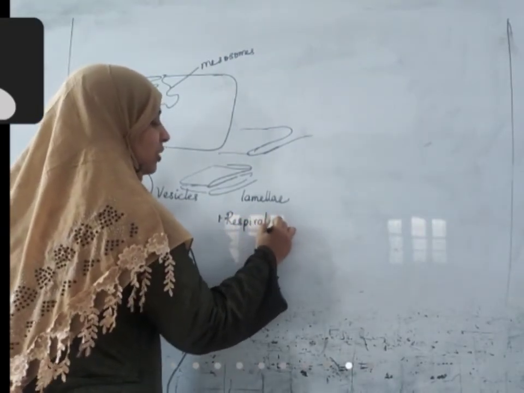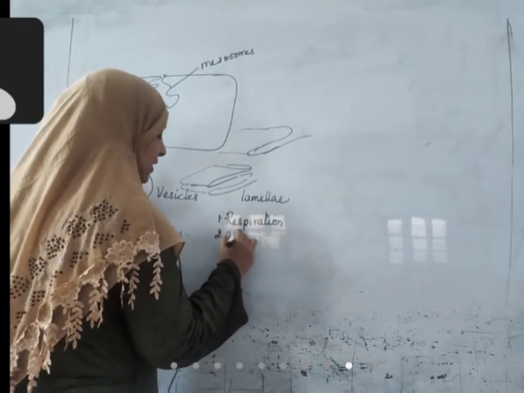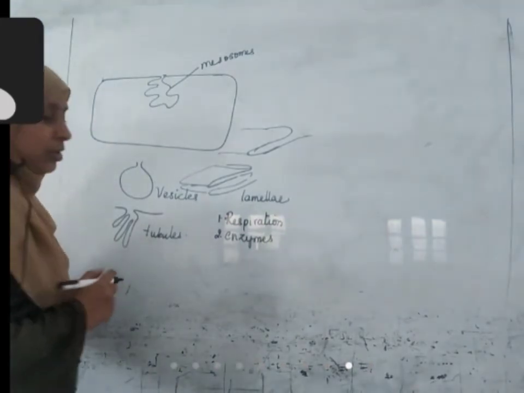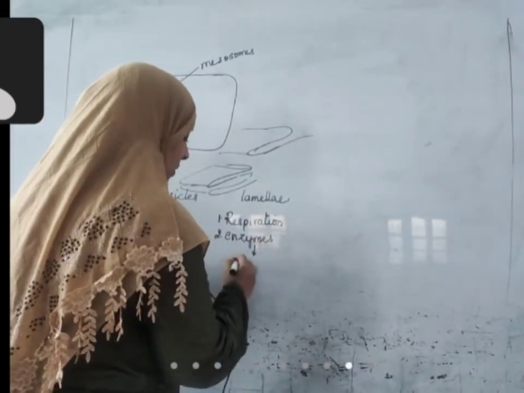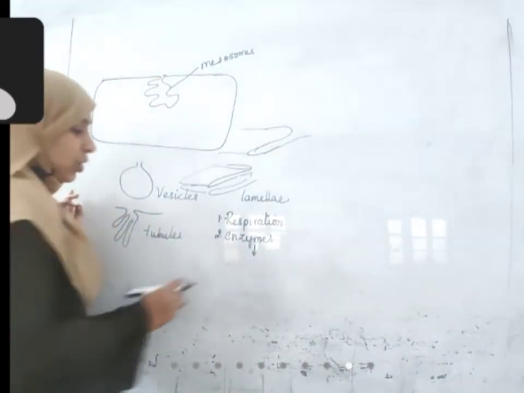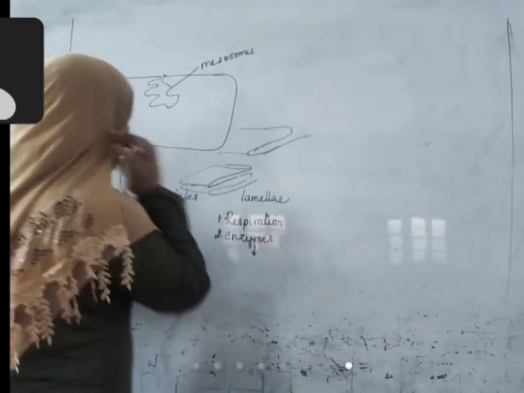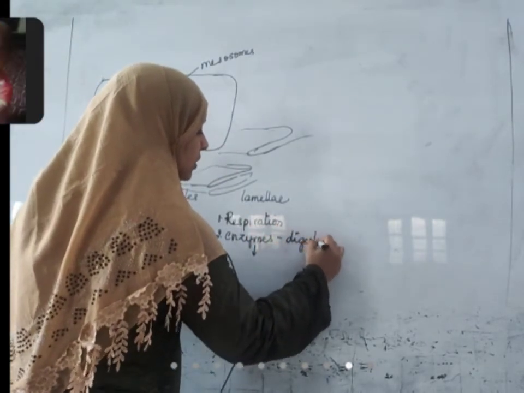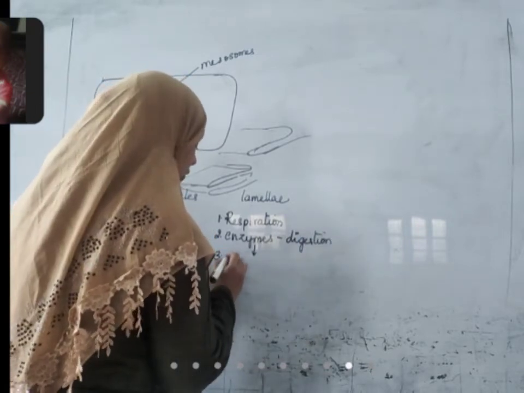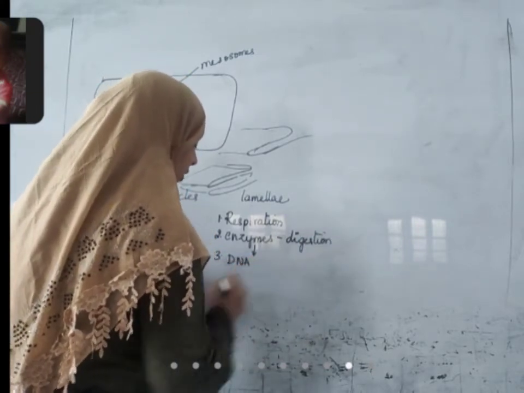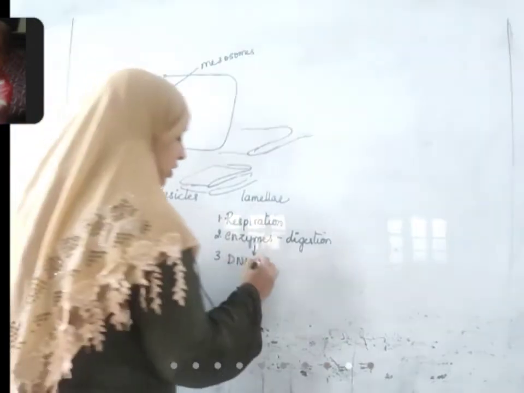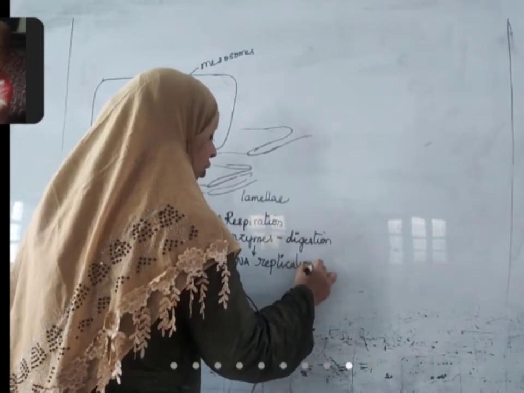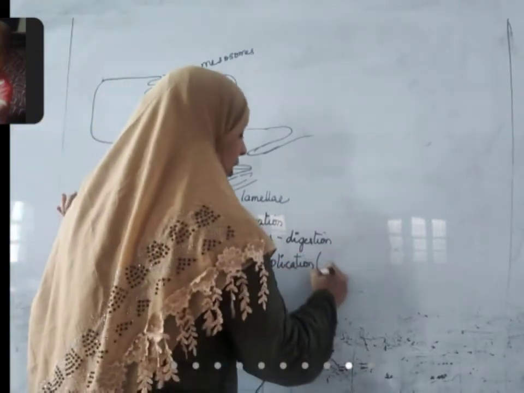These mesosomes have different functions. They are involved in respiration, that is exchange of gases. They have a very good enzyme content. Enzymes are substances which are helpful in digestion. This enzyme is also present over the mesosome, so it helps in the digestion process. They also help in production of a new DNA molecule. Production of a new DNA molecule is called DNA replication.